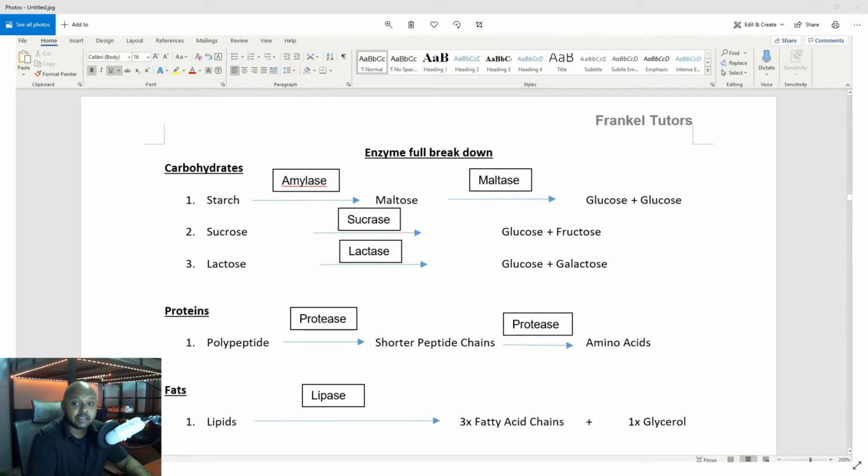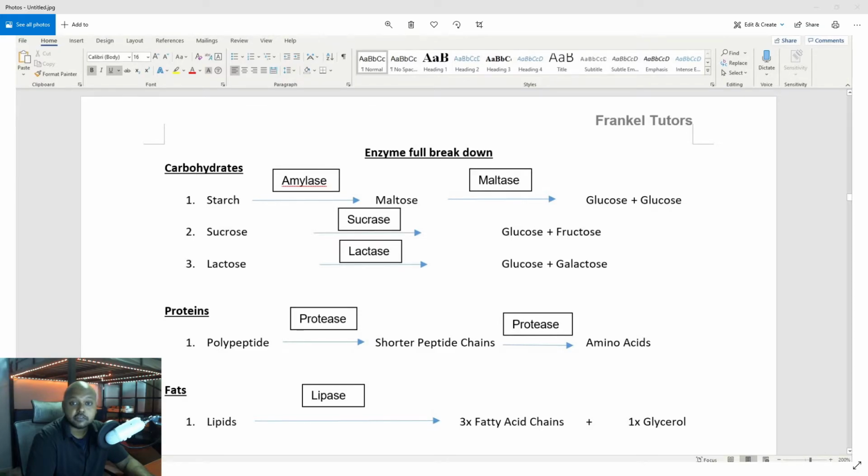They are both disaccharides. So it's important to remember that your polysaccharides are these long chains of sugar like starch, and disaccharides are slightly shorter, made of two sugars: your maltose, your sucrose, and your lactose. So these are further broken down into monosaccharides, which are your glucose, fructose, as well as galactose.